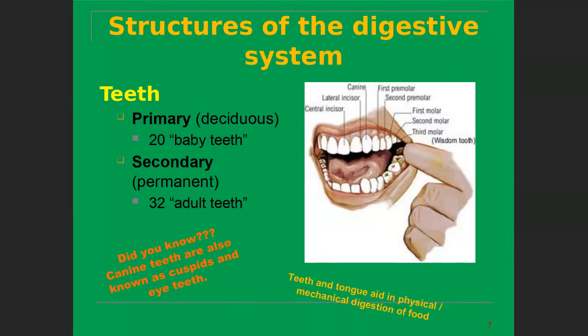Primary teeth are the baby teeth, which are 20 in number, and they are deciduous, while the secondary teeth are the permanent teeth, and they are 32 in number. Did you know that canine teeth are also known as cuspids and eye teeth? Teeth and tongue aid in the physical, mechanical digestion of food. Here you can see the canine, the incisor teeth, the premolar teeth, and the molar teeth.